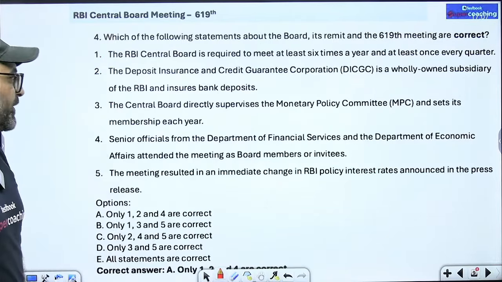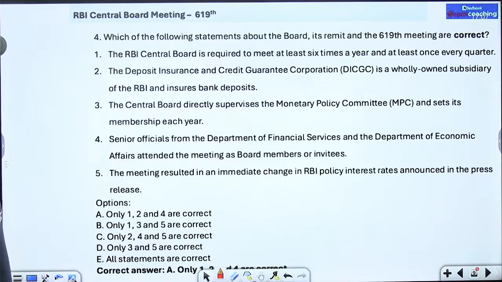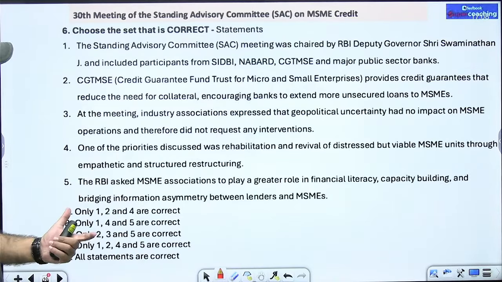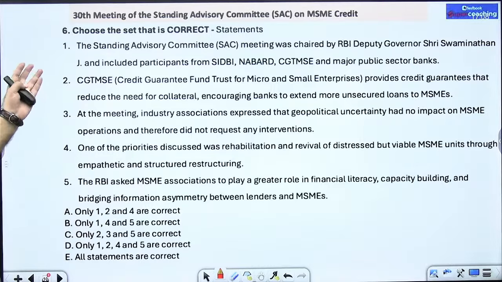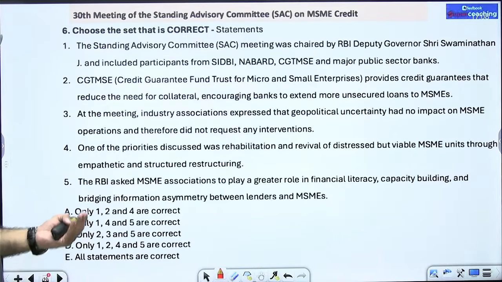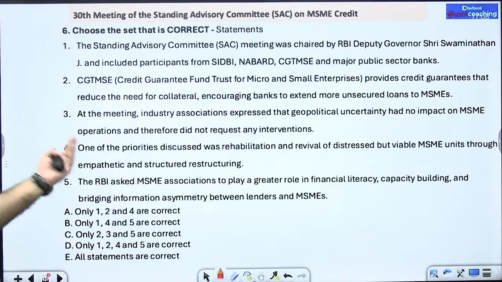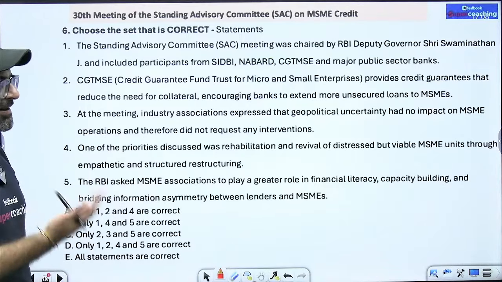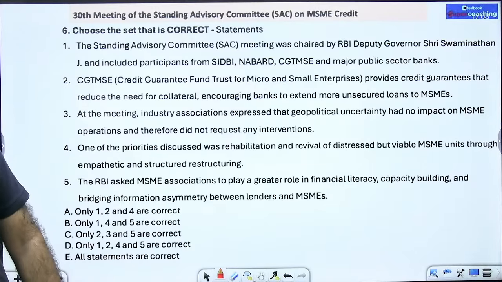Moving on to the next point. So the next question we have over here is in this session, which is now on your screen. Just give me a second. I guess now it's visible. So you have to choose the set which is the correct statement. First one, the Standing Advisory Committee meeting was chaired by RBI Deputy Governor S. Janakiraman and included participants from SEBI, NABARD as well as other public sector banks. Is this statement correct? Yes sir, that is absolutely correct.